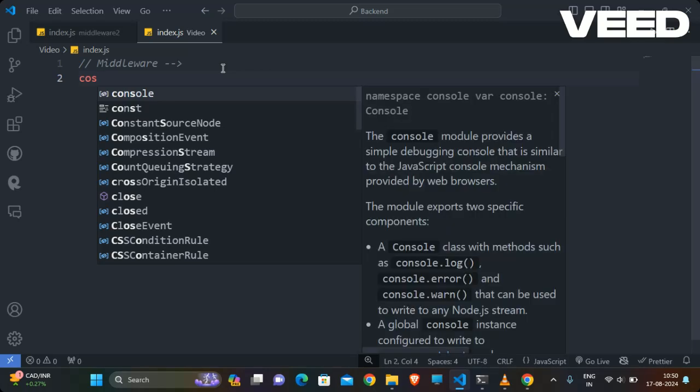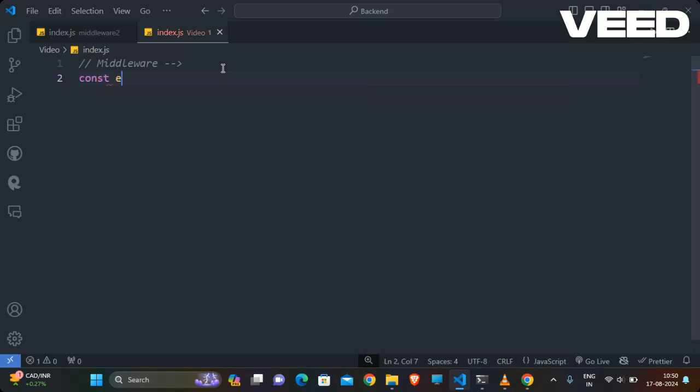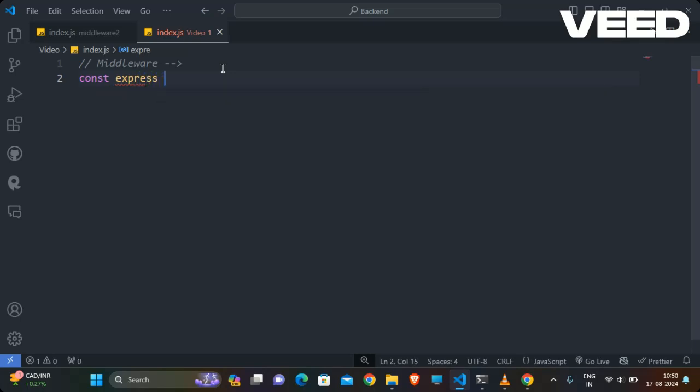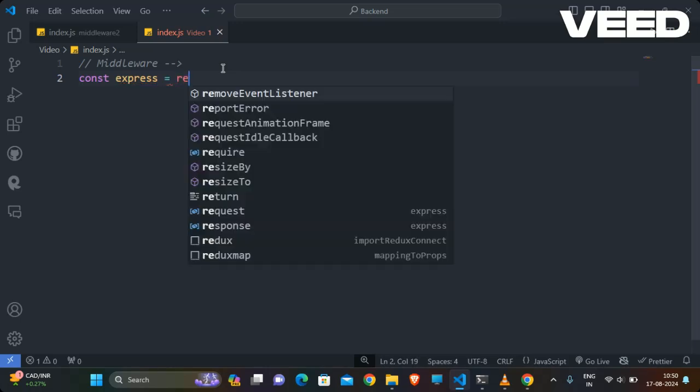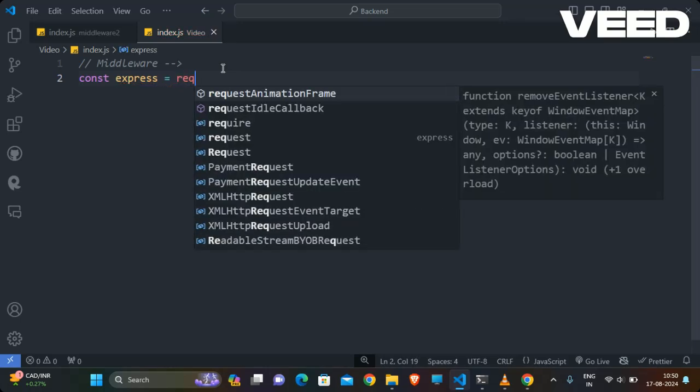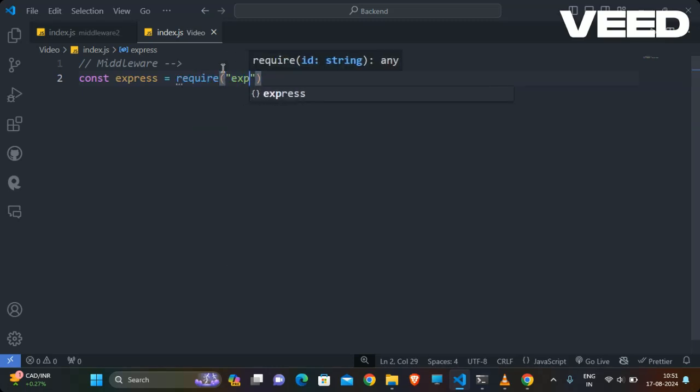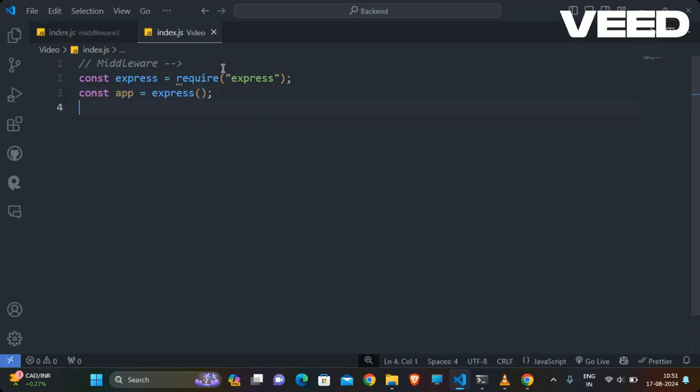Let me include express, import express in our project. So express require express. Okay, so express is one of the important libraries used for routing. So app is equal to express. So this is our basic concept.